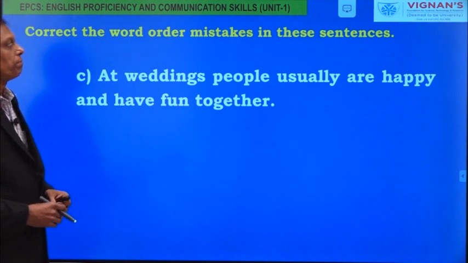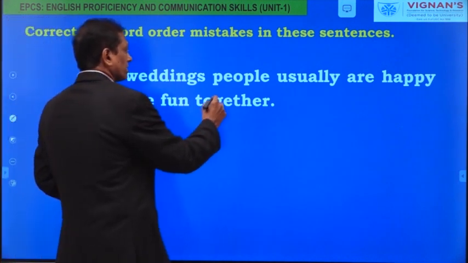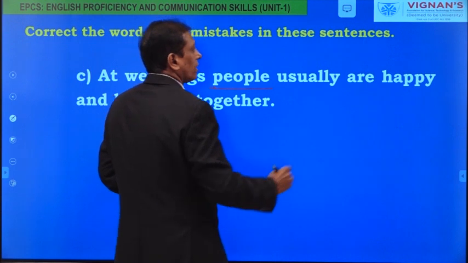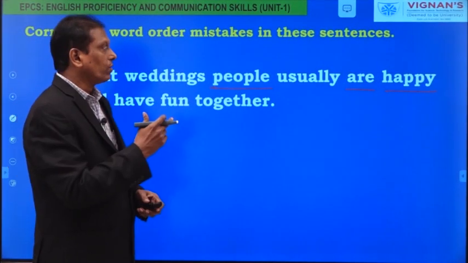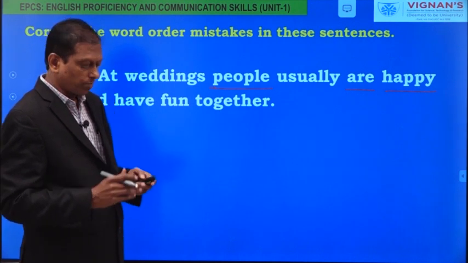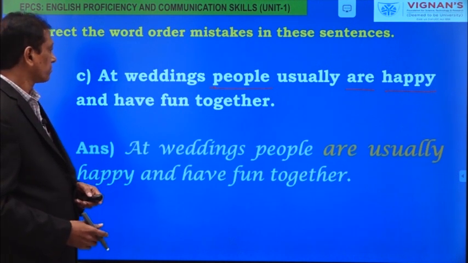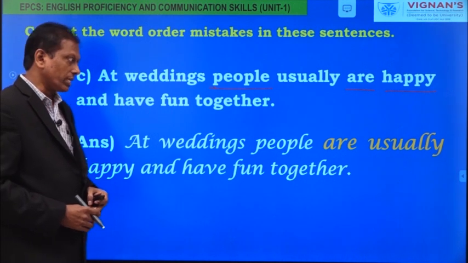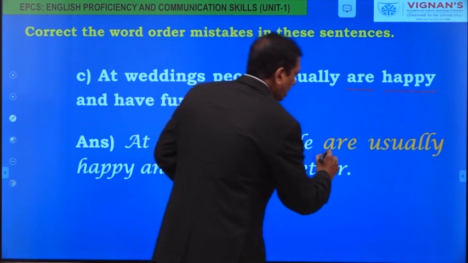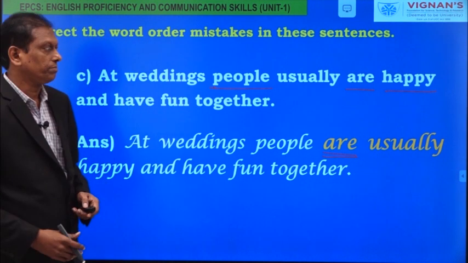At weddings, people usually are happy and have fun together. Here the subject is people, are happy. I am happy. I am always happy. But where is this usually? It is in the wrong place. What is the correct place for it? Check your answer. At weddings, people are usually happy and have fun together. So people are is a be form and usually is an adverb placed after the be form.